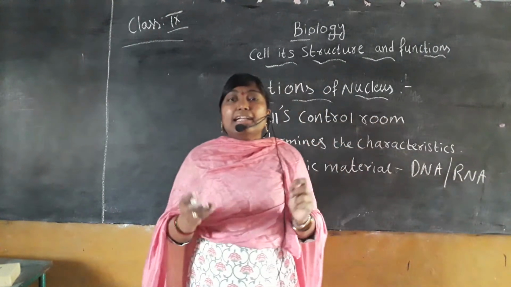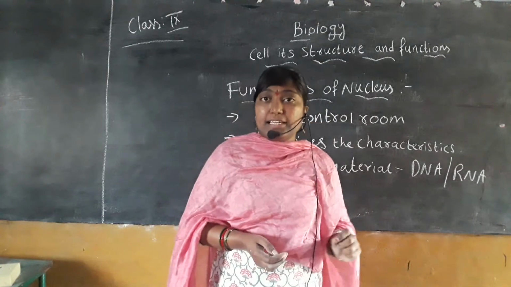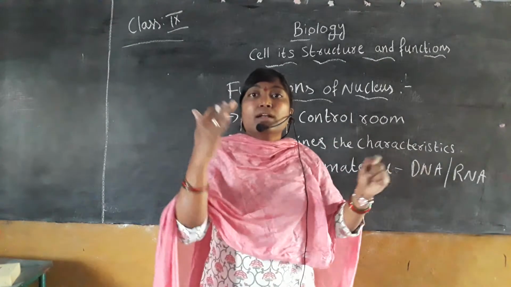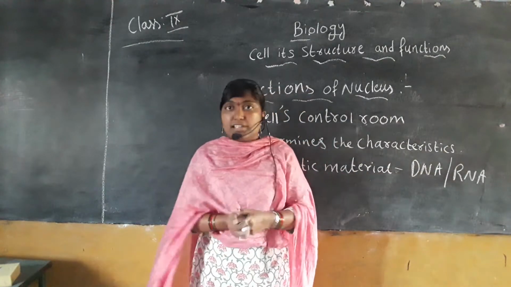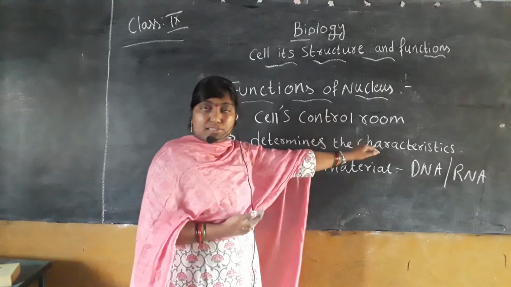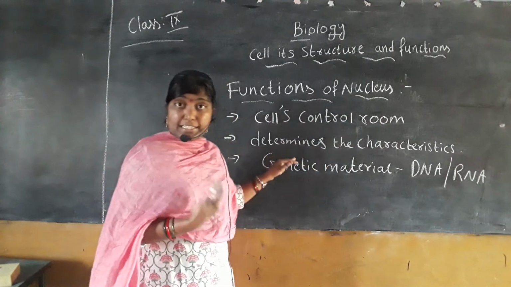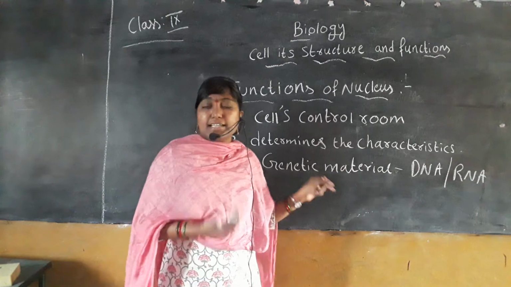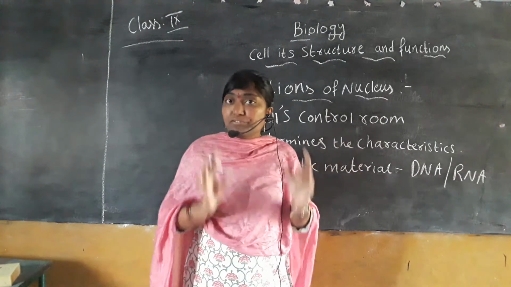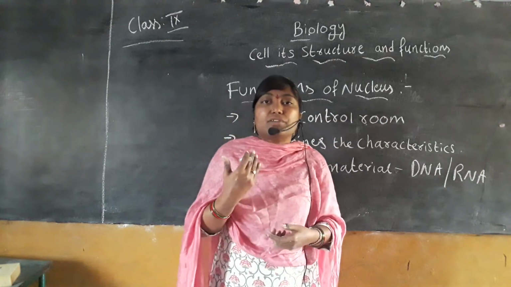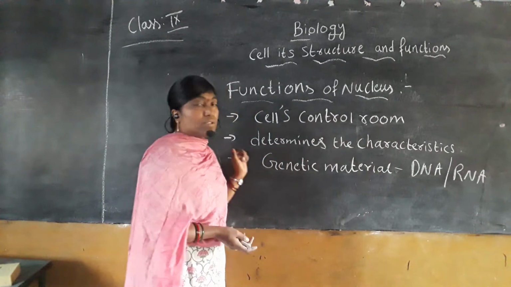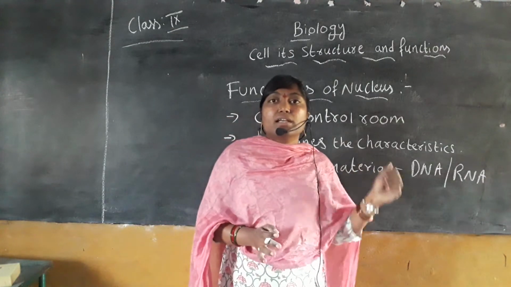So like this, the nucleus contains the genetic material, and it is also involved in determining the characteristics, meaning it carries the characters from parents to children. It controls all the functions, so it is called the cell's control room, and it also determines the characteristics because it contains the genetic material. These are the main functions of the nucleus.